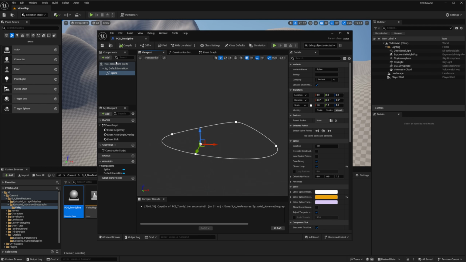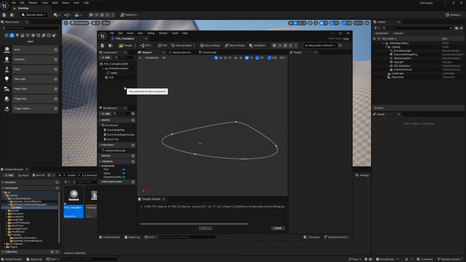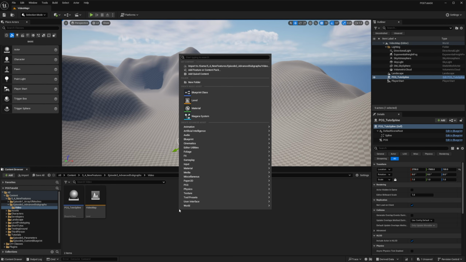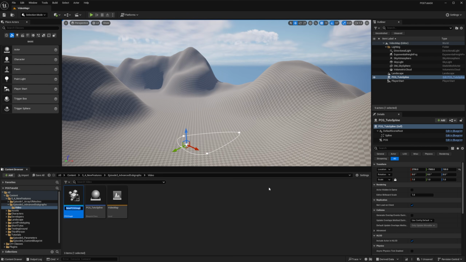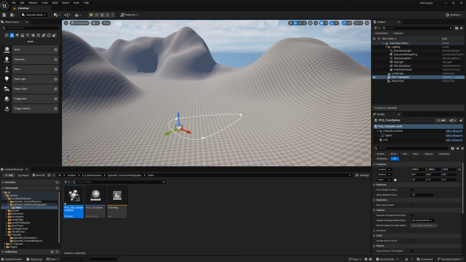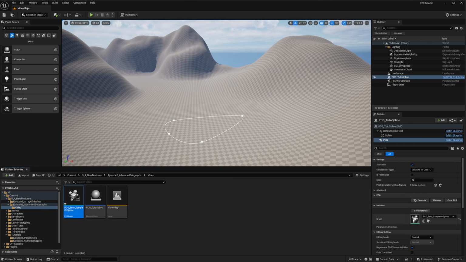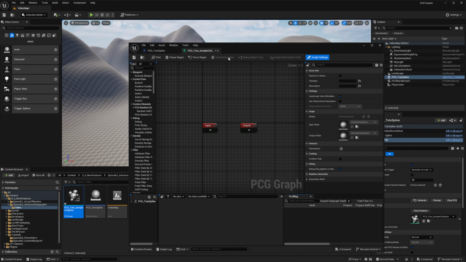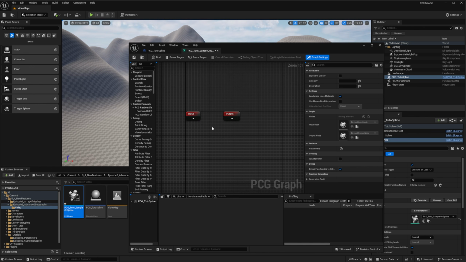Then I also want to add a PCG component. I can save and compile and drop that actor into the world. Then I create a new PCG graph that I will name PCG Tuto Sample on Spline and set it to my actor's PCG component. So the first thing we want to do is to get a spline. So we're going to use Get Spline Data.